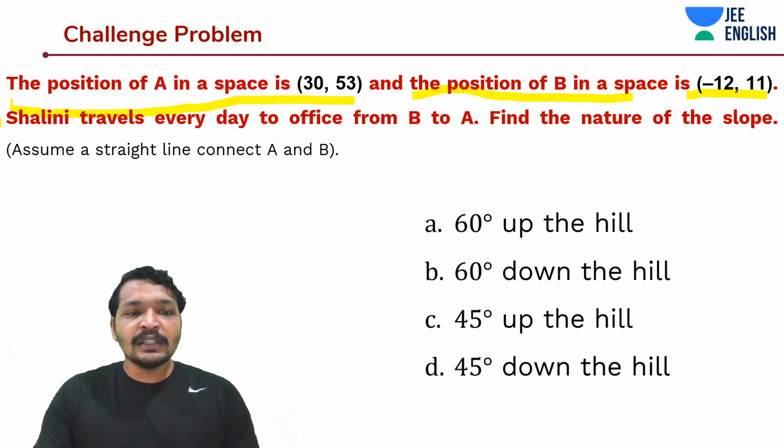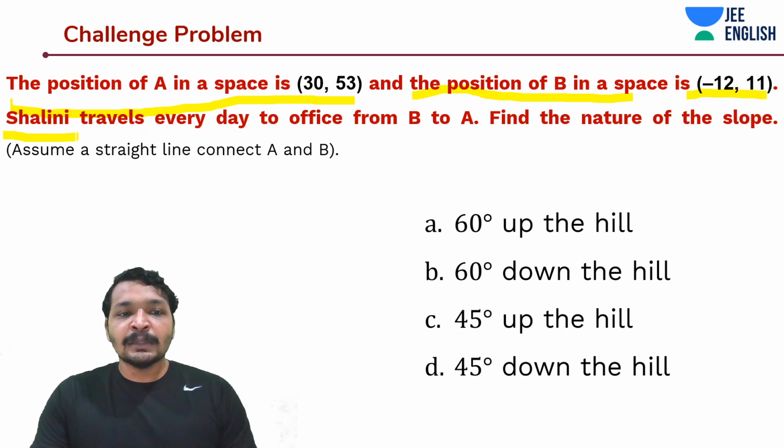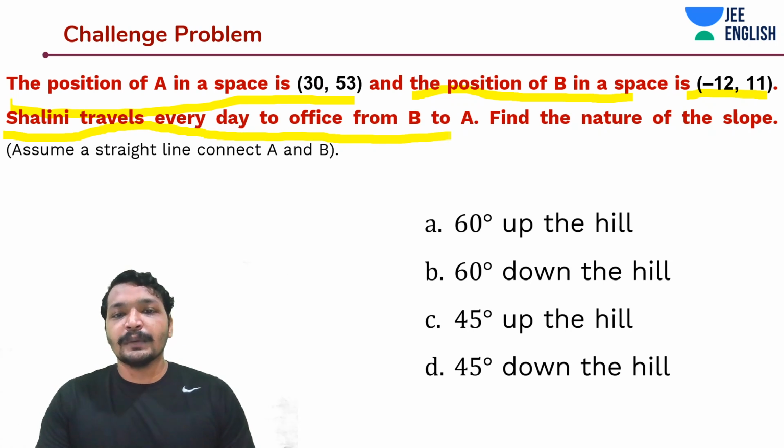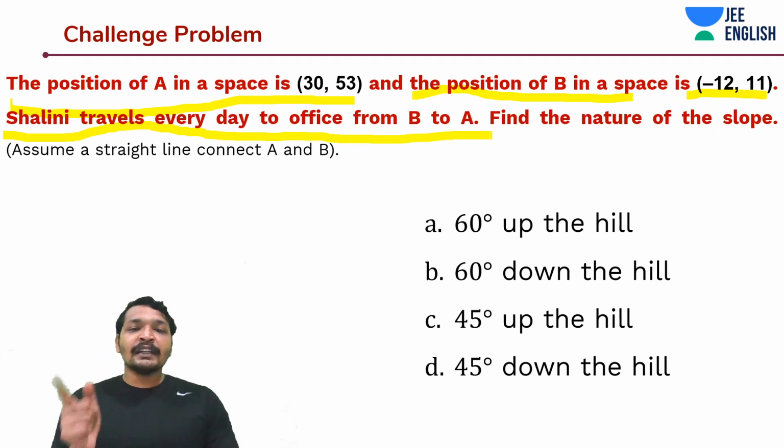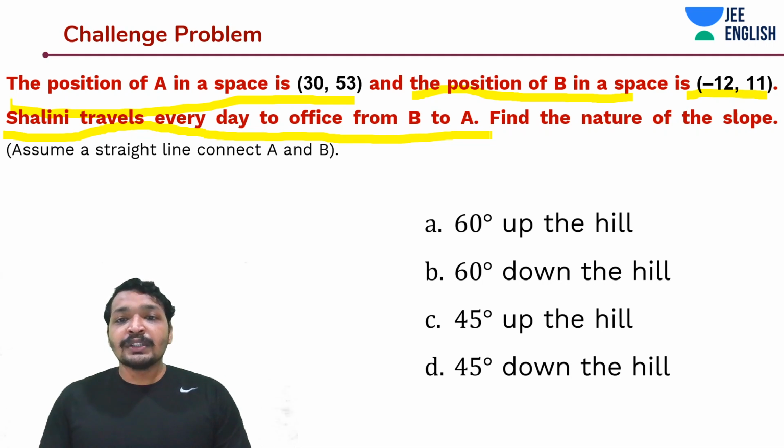And Shalini is a person who travels every day to office from B to A. Okay. She is traveling from B to A, which means she is traveling from this position B,